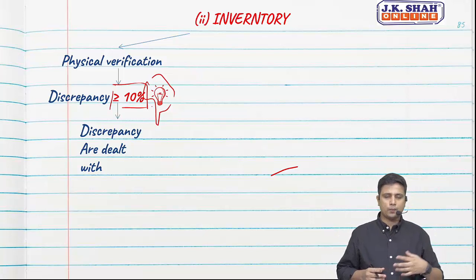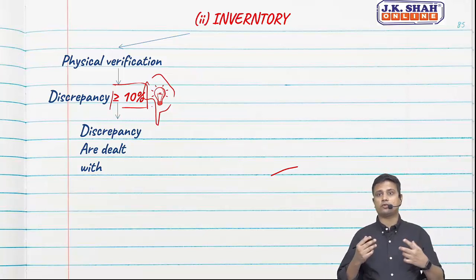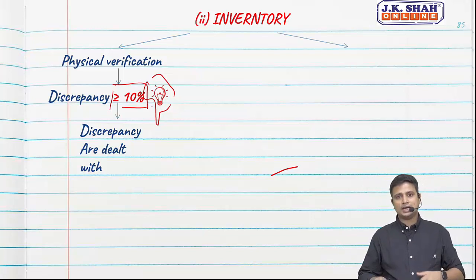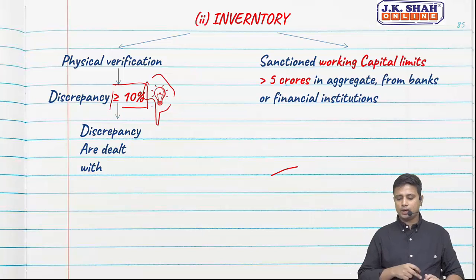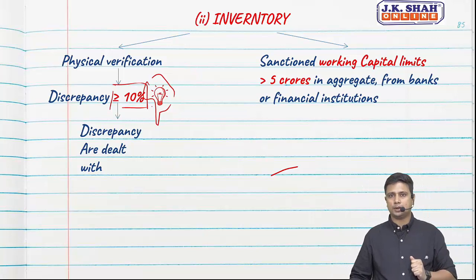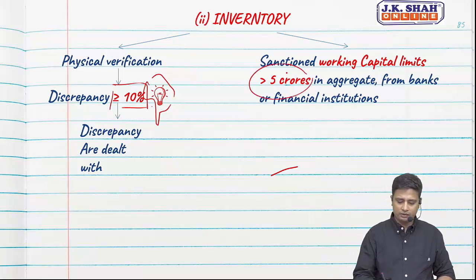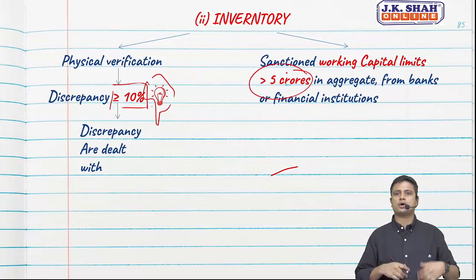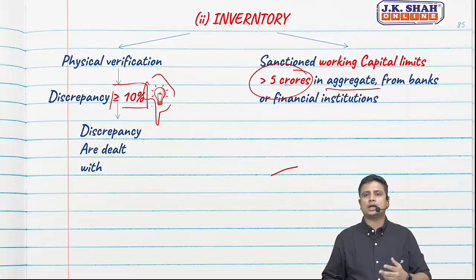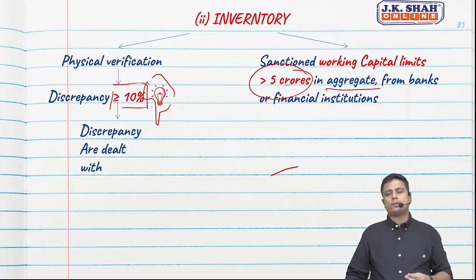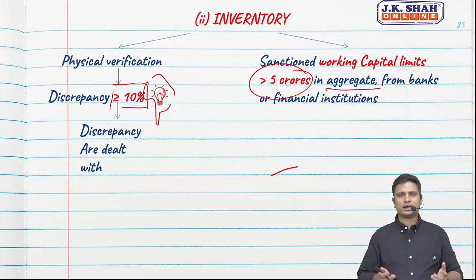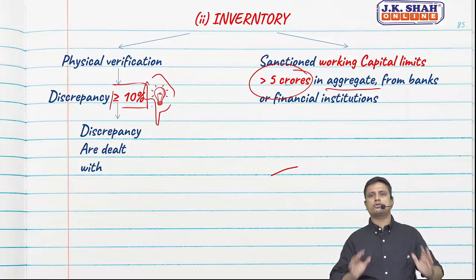Now there is one more additional point which has come up, a very new point in CARO 2020. What are they trying to tell us? In case you have obtained a working capital limit, if you have a sanction for a working capital limit, and if the same is above 5 crores in aggregate. What do you mean by aggregate? For example, you have obtained 3 crores working capital limit from Axis Bank. You have obtained, for example, 3 crores working capital limit from Muthoot Finance. So from a bank or financial institution in aggregate, 3 crores plus 3 crores meant 6 crores.